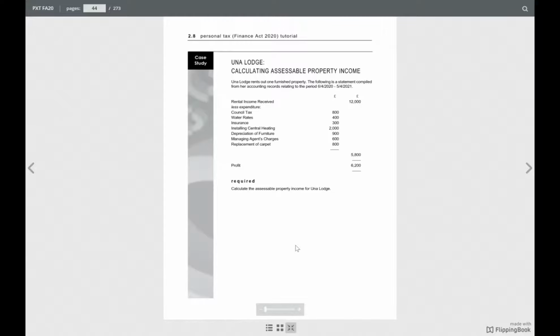Rental income received is 12,000. Then less expenditure: council tax, water rates, insurance, installing central heating, depreciation of furniture, managing agents' charges, and replacement of carpets. So in this, what do we have to do?